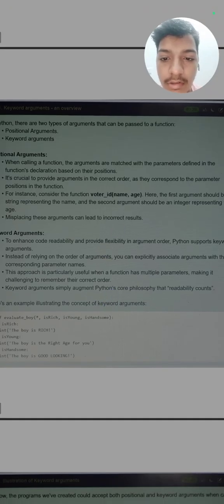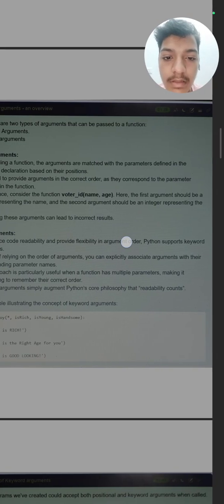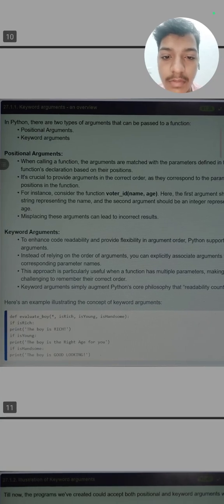For instance, consider the function voter_id. Here voter_id is the function and name and age are the parameters. The first argument should be a string, because name is a string, and the second should be age, which is an integer. If by mistake we first write age, then name, it will give an error.